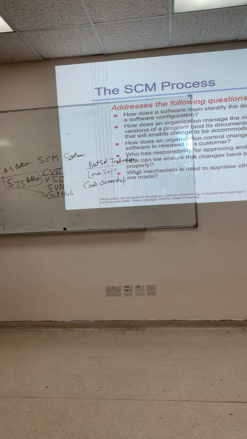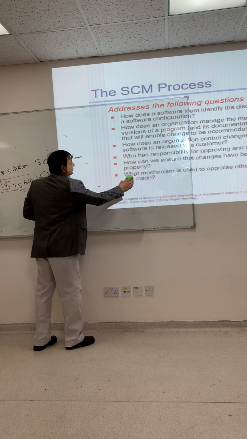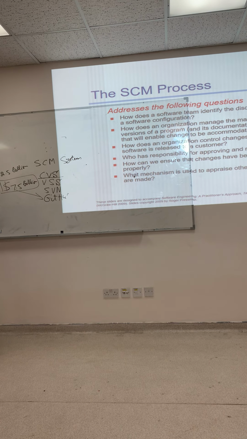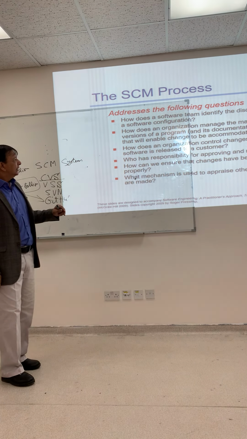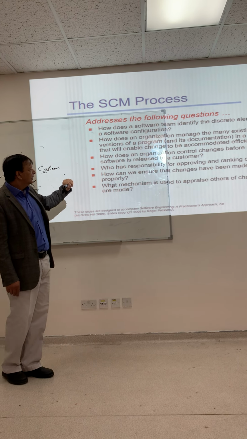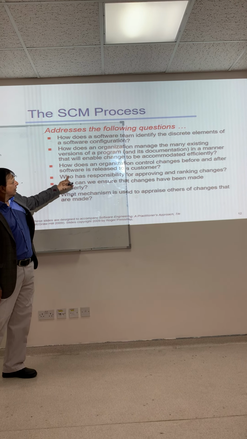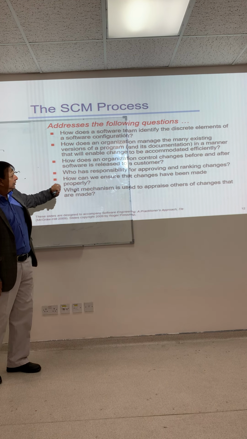So as a process, we need to address the following questions. How does the team identify the elements of software configuration? How does an organization manage existing versions? How does it control those changes?